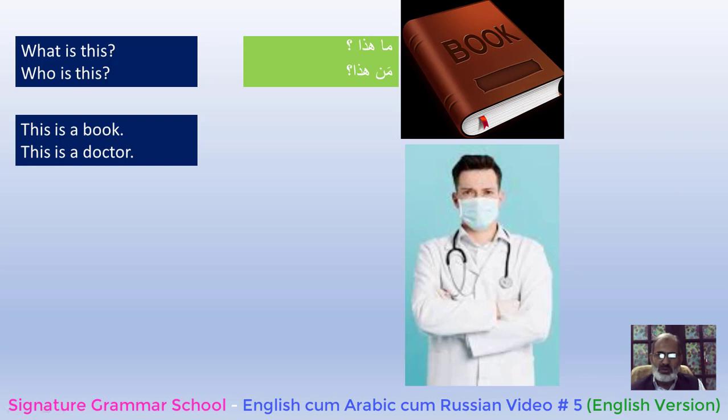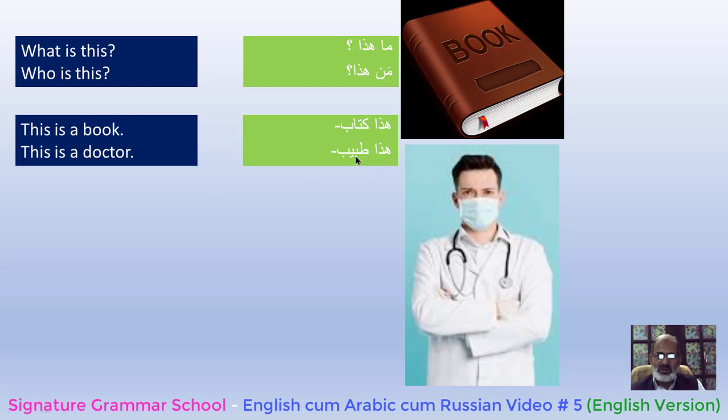When you ask about a human being or about a thing having life, other than trees and such things, we ask with man haza, and its answer is haza kitabun, means this is a book, haza tabibun, this is a doctor.